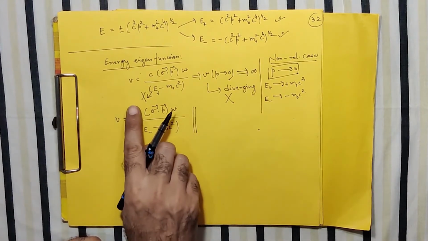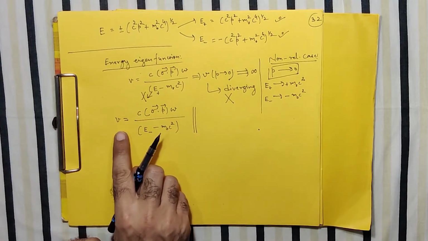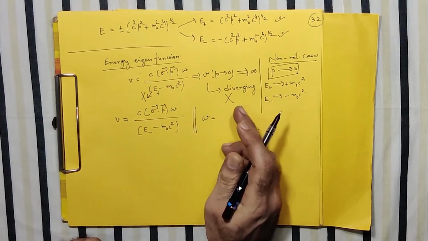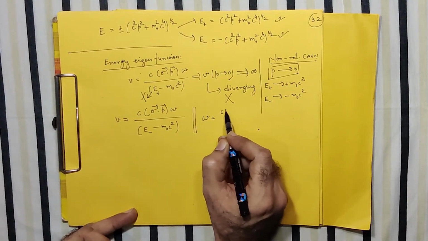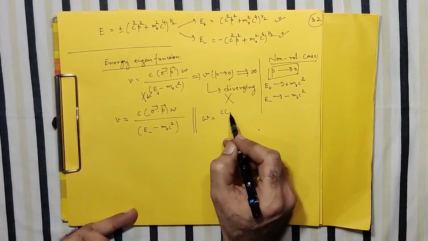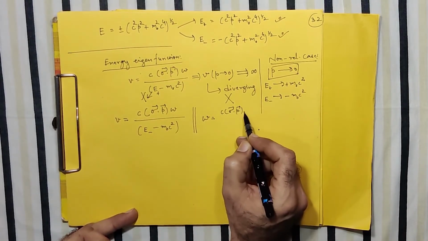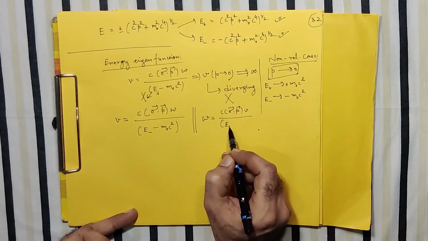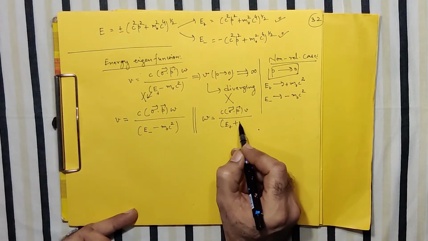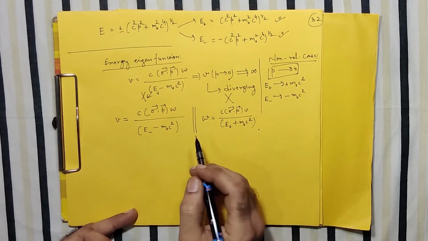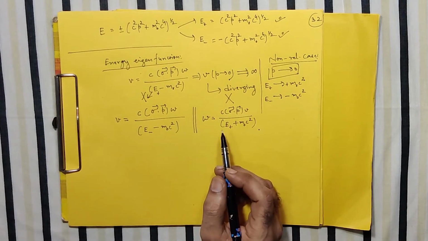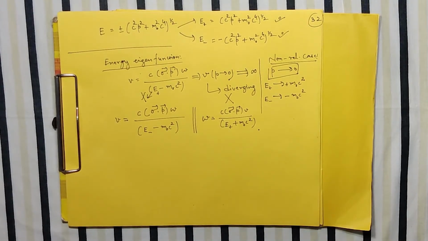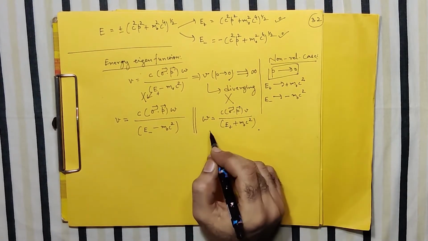If instead of starting with V you had started with the solution of W, then with a similar discussion you can prove that the allowed solution of W goes not with the E minus, it would have gone with the plus sign of the energy. So the only thing we should understand is this part. For W, you would have started with this case, and then as I've said, we are looking for the solution of this part.